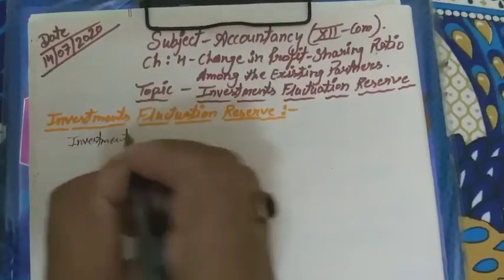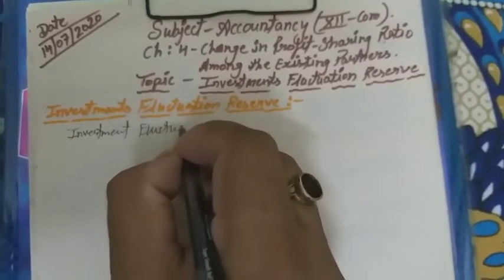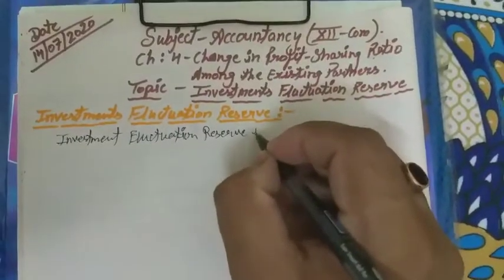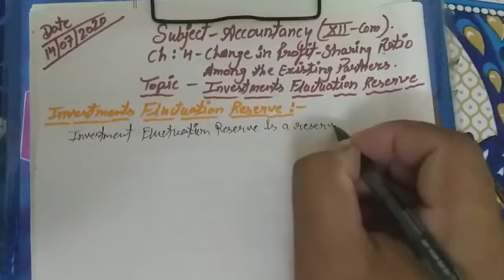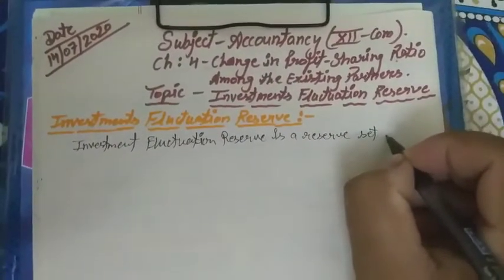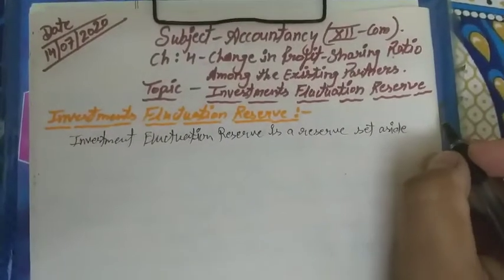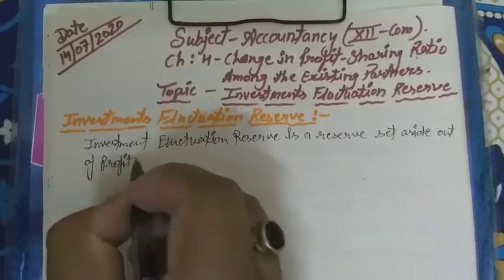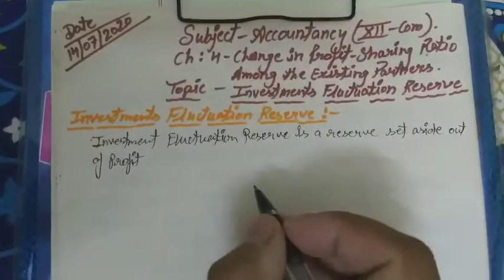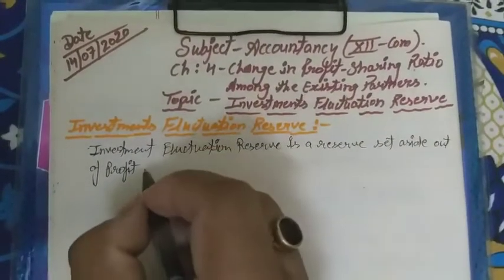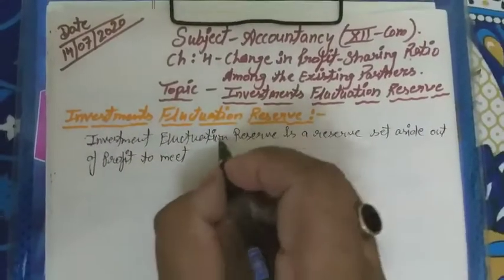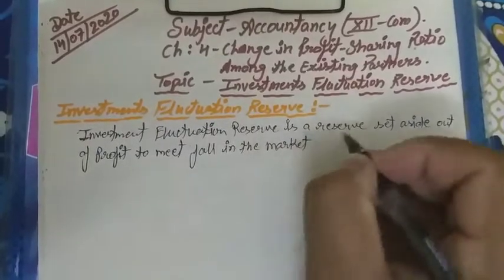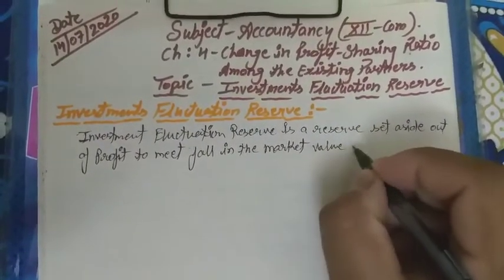Investment fluctuation reserve is a reserve set aside out of profit, from profit, to meet a fall in the market value of investment.